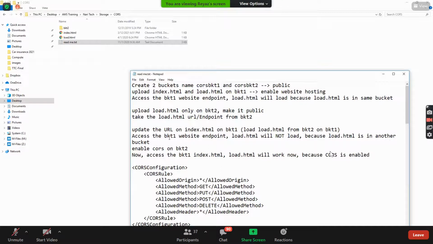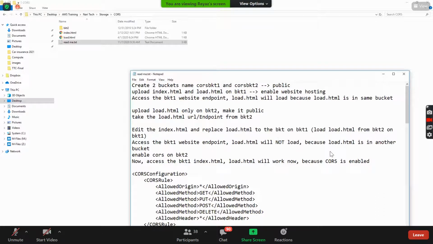Then access the bucket 1 website endpoint, and this load.html will not load because it is calling from the second bucket. So instead, edit in the index.html and replace load.html with the bucket 2 load.html endpoint or URL.